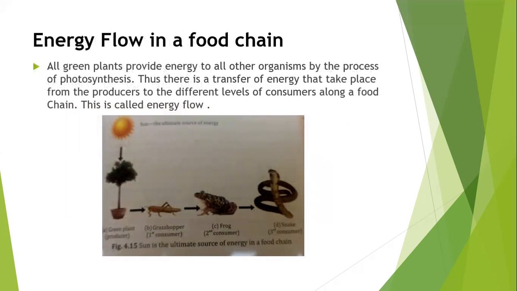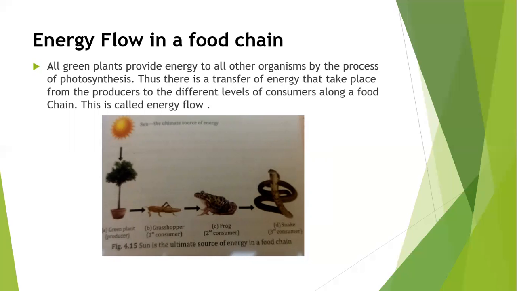Next is energy flow in a food chain. All green plants provide energy to all other organisms, whether consumers or heterotrophs, by the process of photosynthesis. Thus, there is a transfer of energy that takes place from the producer to the different levels of consumers along a food chain. This is called energy flow. The sun is the ultimate source of energy for all living organisms.